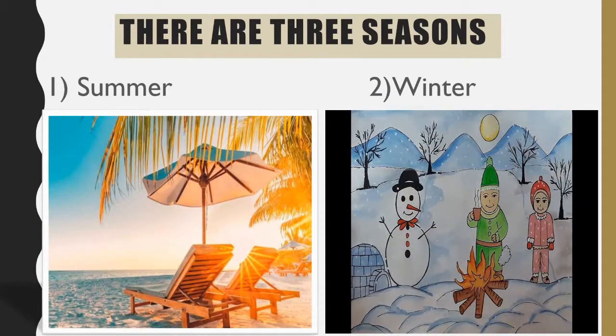There are three seasons. First is summer. In summer seasons we see sunny days. It is very hot, so mostly people visit beaches to feel comfortable and cool. Next is winter. In winter season it is very cold. In some regions also snow falls. So in winter season people sit around bonfire or create bonfire so that they can feel little warm.